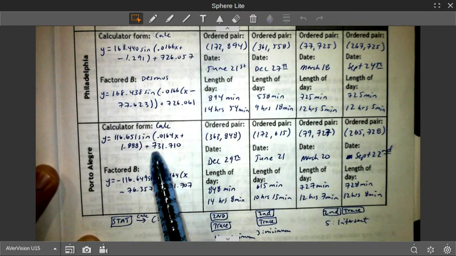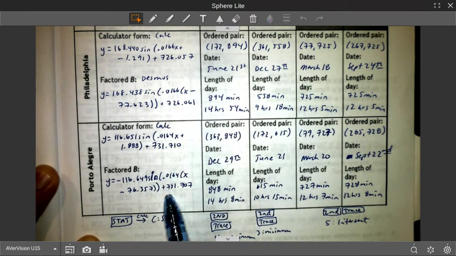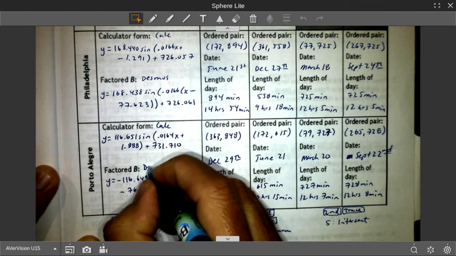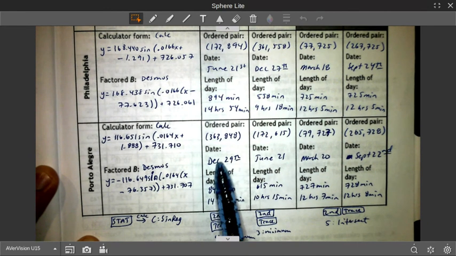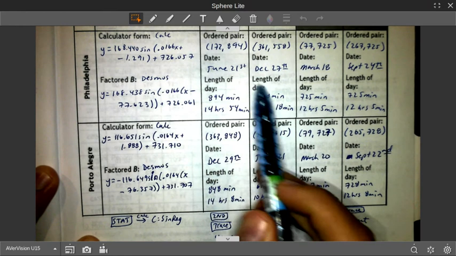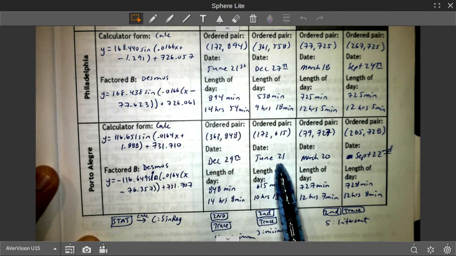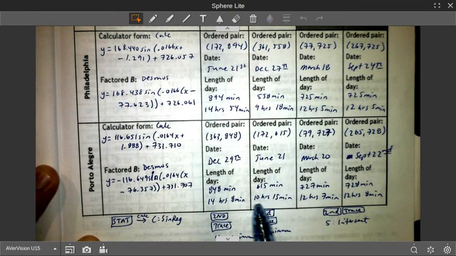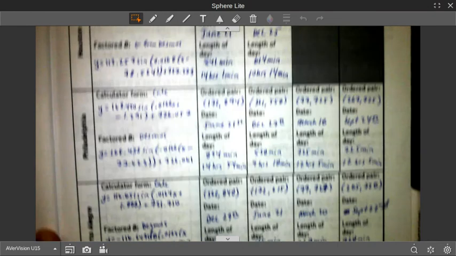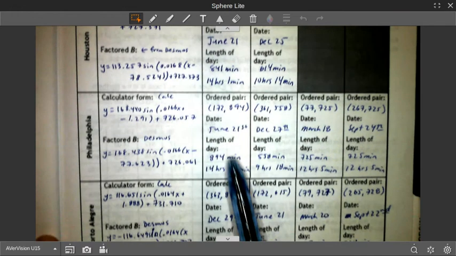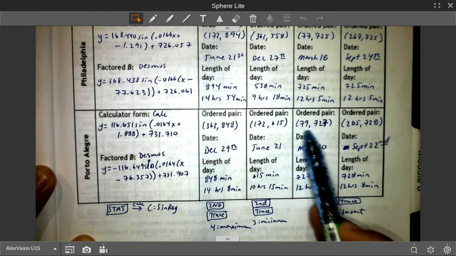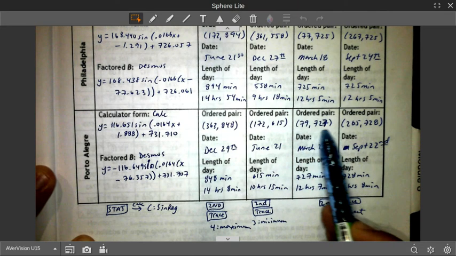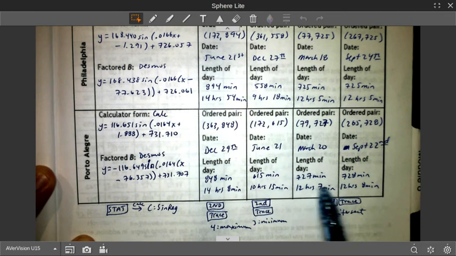When we go to Porto Alegre, we have the calculator equation and the Desmos equation as well. Notice our longest day of the year now happens in December, so it kind of flipped from our previous. The shortest day of the year happens around the same time, June 21st, even got the same 172. And the length of daylight for those days kind of matches what we had for Houston as well, approximately. Just a model, it's not perfect. And then our equinoxes happen about March and September, and they should both have length of daylight of approximately 12 hours as well.